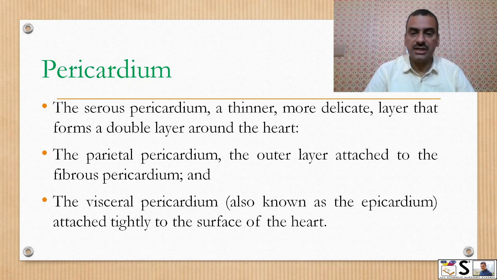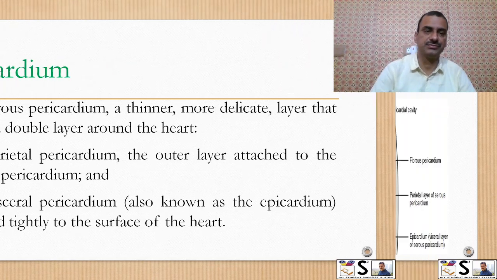The parietal pericardium, that is the serous layer, is the outer layer and is closely attached to the fibrous pericardium and is in continuation. It lines the fibrous pericardium. And the visceral pericardium, also known as epicardium, is attached tightly to the surface of the heart.